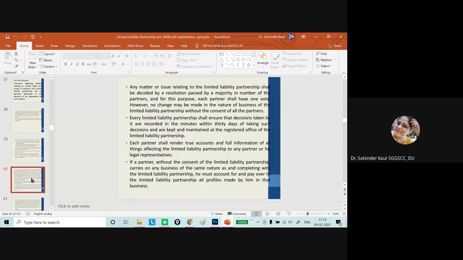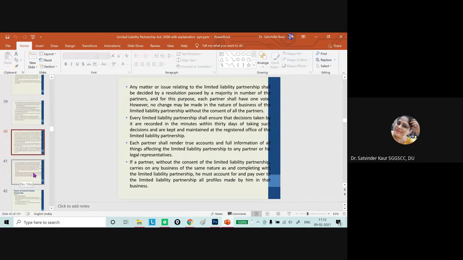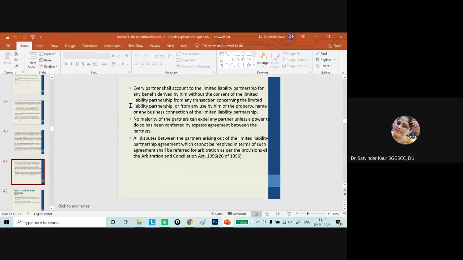Then we can talk about all the important aspects with respect to day to day operations, which are given in Schedule 1. So every partner shall account to the LLP for any benefit received by him without the consent of the LLP. तो अगर कोई लॉस हुआ है पर्सनल फ्रॉडुलेंट नेचर का, वो रीइंबर्स करना पड़ेगा. और अगर आपने कोई LLP की प्रॉपर्टी या नेम या बिजनेस को यूज करके कोई भी प्रॉफिट अर्न किया है, तो वो प्रॉफिट आपको LLP को रिटर्न करना पड़ेगा, देना पड़ेगा.